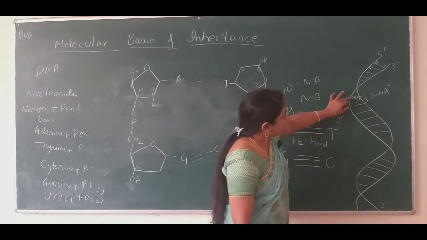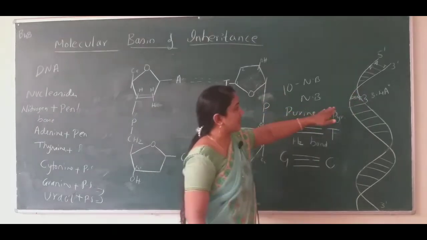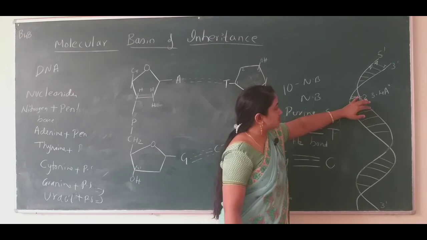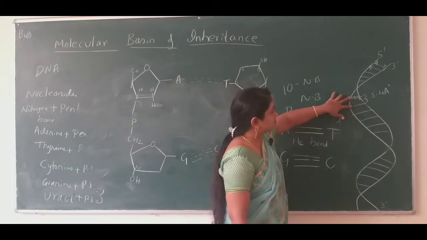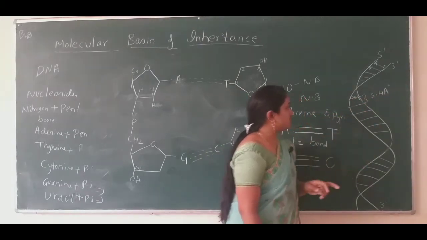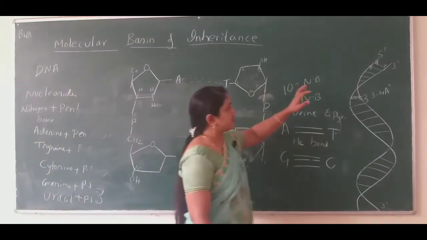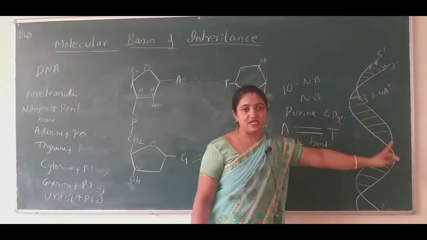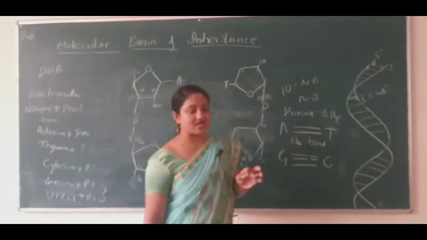The length of the gap it forms between one base pair and one more base pair is 3.4 angstrom. Okay, so if it has to take one complete turn, how many base pairs did I tell you?